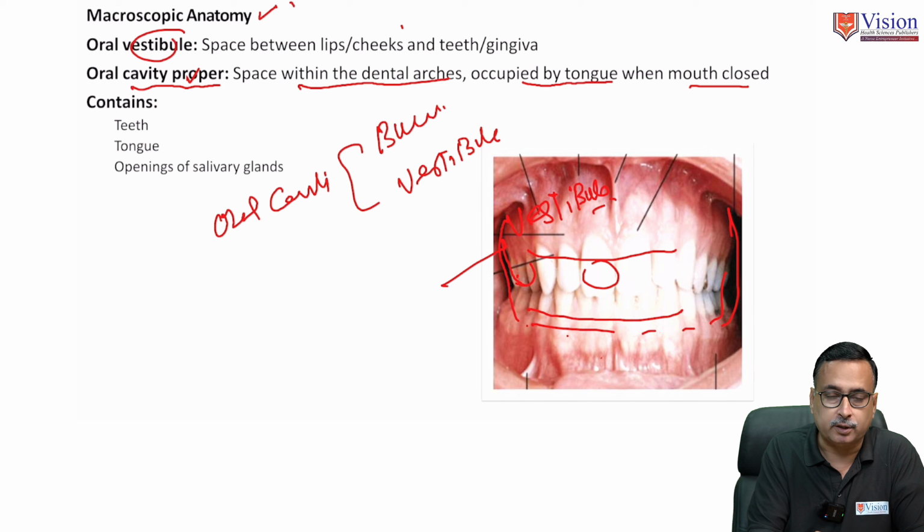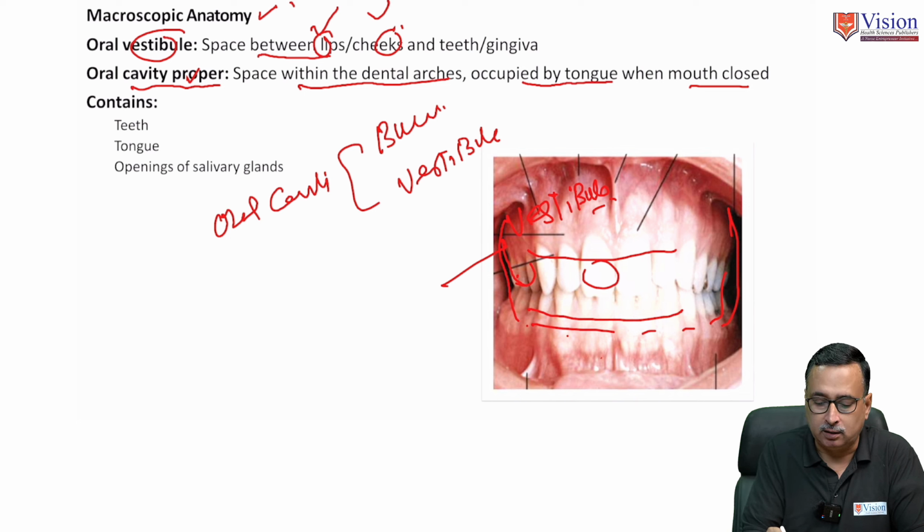And vestibule, it is the outer part of oral cavity and it is bound externally by the lips and cheeks, or labial mucosa and buccal mucosa, and internally by buccal and labial surfaces of teeth and gingiva. So these are the boundaries of oral cavity.